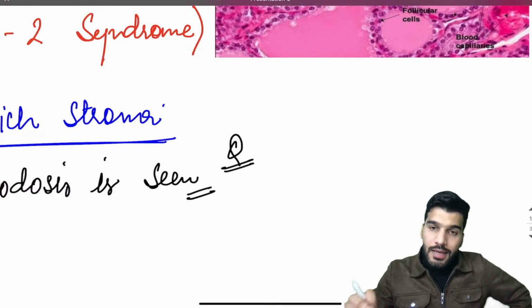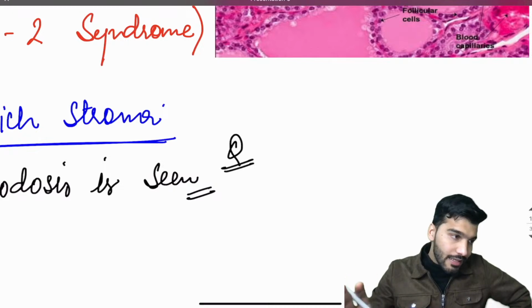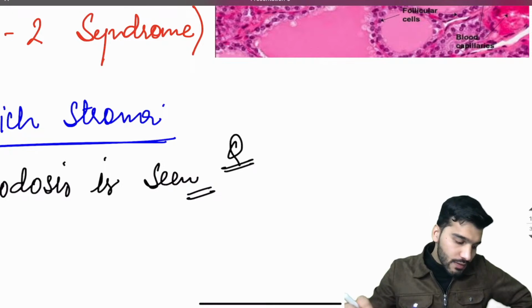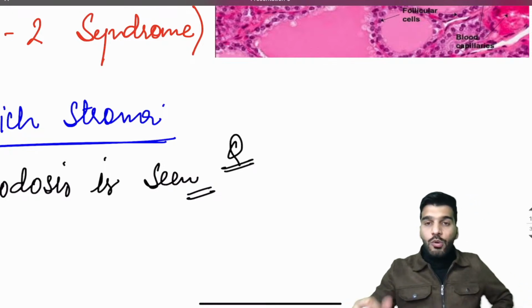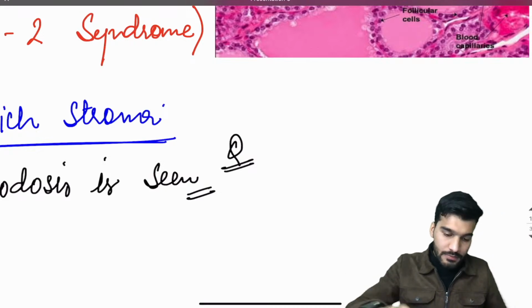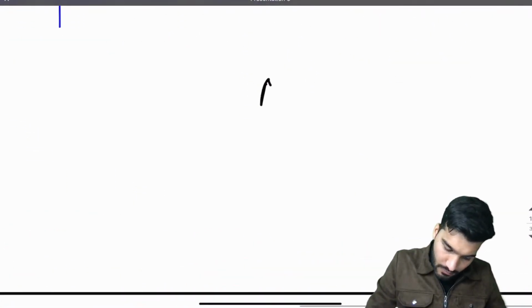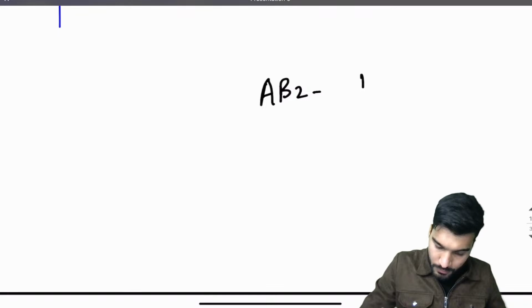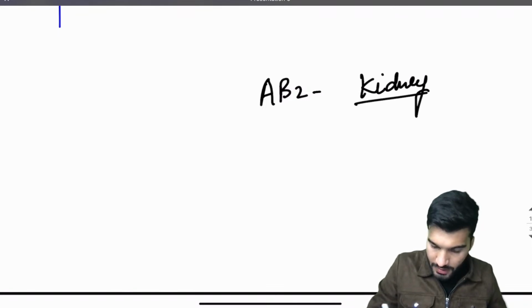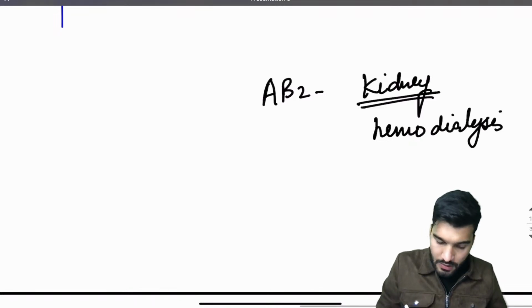In case of thyroid cancers, which cancer has amyloidosis? That's going to be medullary thyroid cancer. Is that clear to everyone? Now tell me, if I talk about amyloidosis, if a patient is on hemodialysis, kidneys, what is the biochemical type? Okay, I will write it here. A beta 2. Kidneys, that's going to be hemodialysis.